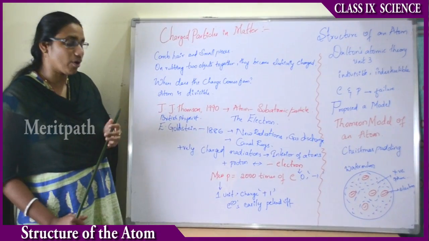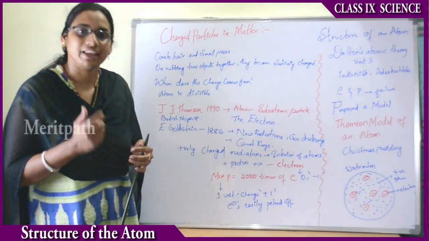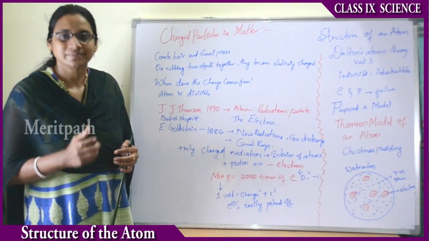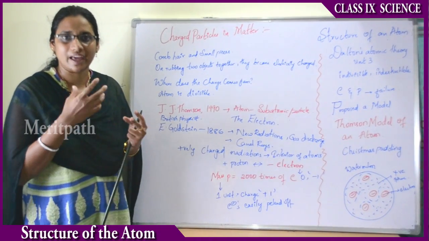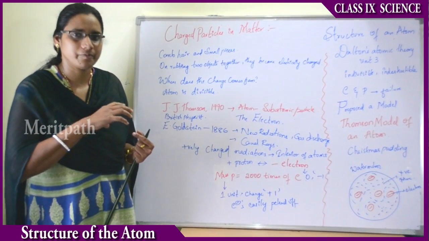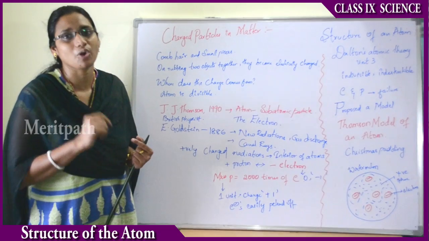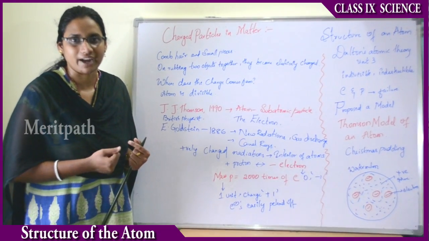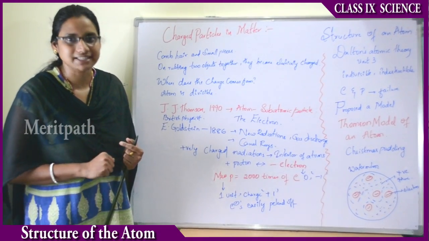That means, according to E. Goldstein, one more scientist, E. Goldstein had also made some discoveries about the atom. Are there any particles? All the scientists faced a major problem in the 19th century: what is the structure of the atom and what are the hidden particles in the atom?